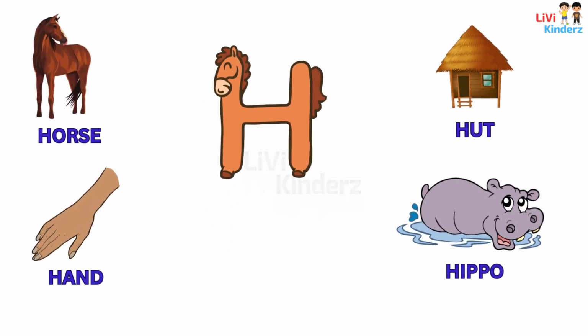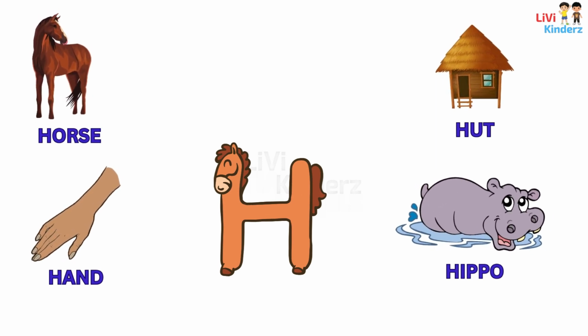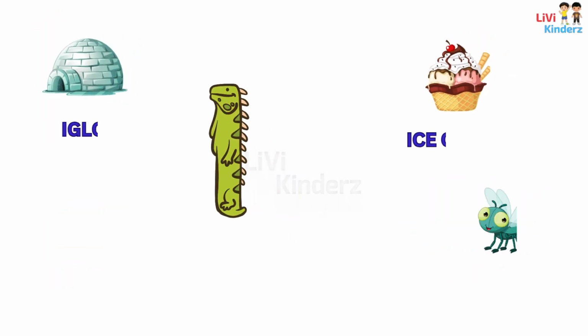H is hut. H is hand. H is hippo. I is igloo.